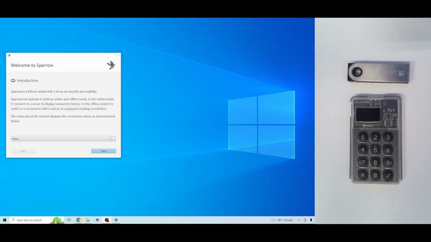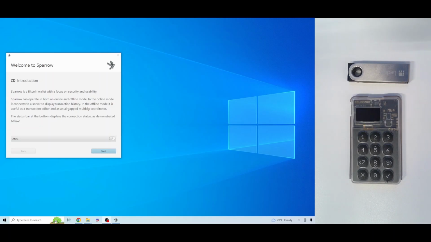In this video, I'm going to show you how to restore a 2 of 3 multisig wallet from its configuration file. And for this video, we're going to assume that we only have 2 of the keys. So in a previous video, we set up a wallet with a ColdCard Mk4, a Ledger Nano S, and a Trezor 1. But in this video, we're going to assume that we only have 2 of those devices.